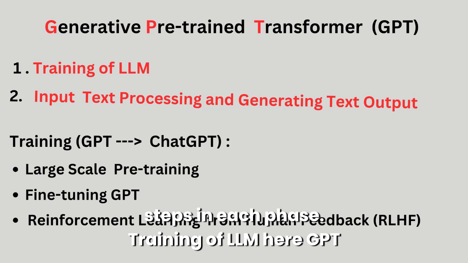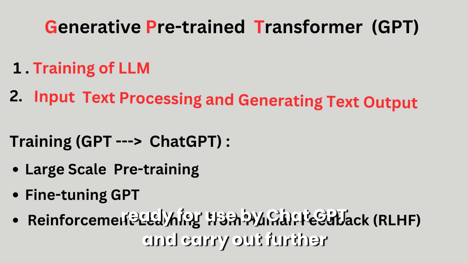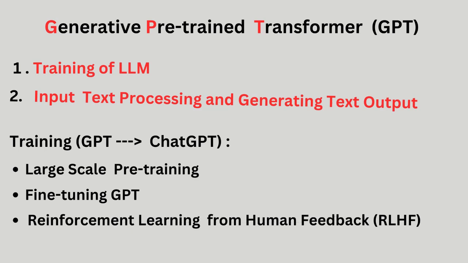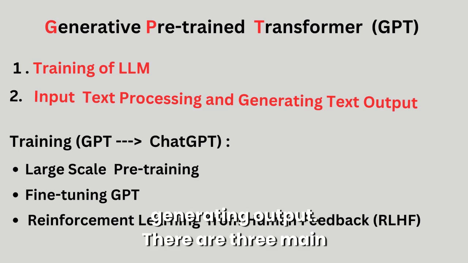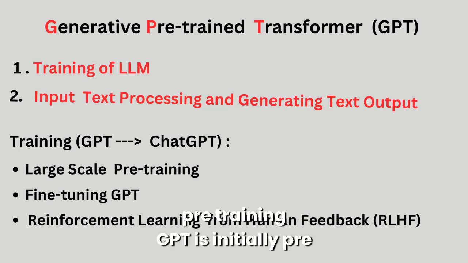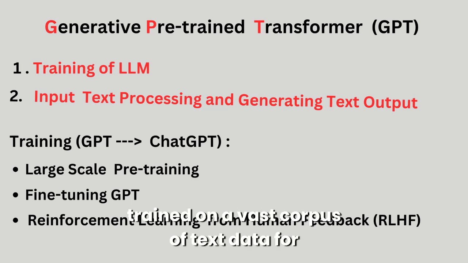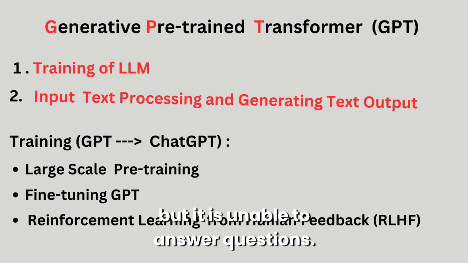Training of LLM. Here, GPT requires training first to get itself ready for use by ChatGPT and carry out further processing of ChatGPT input and generating output. There are three main training steps. First is the large-scale pre-training. GPT is initially pre-trained on a vast corpus of text data for predicting the next word in a sentence only, but it is unable to answer questions.